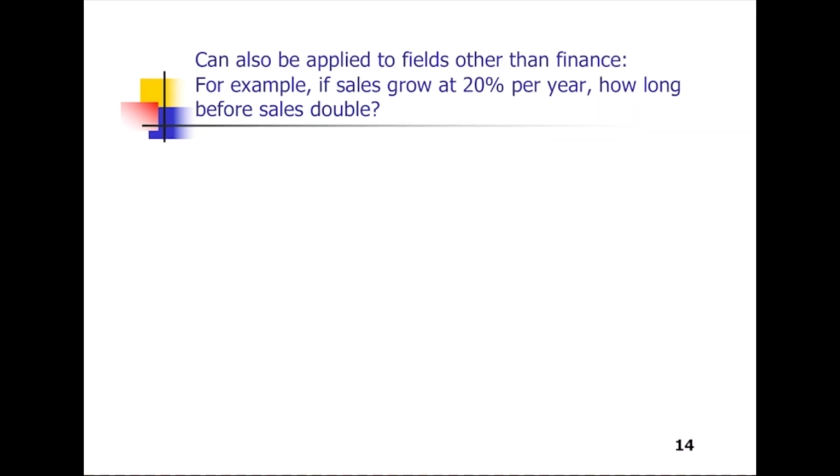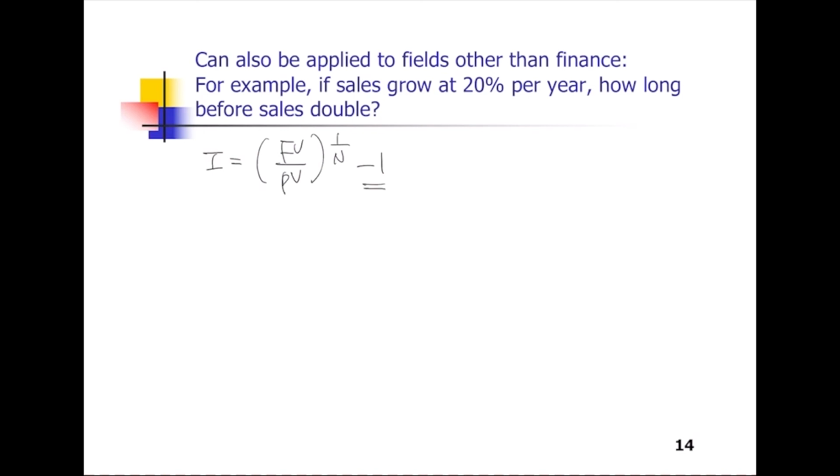The time value of money concept can also be applied to fields other than finance. For example, if sales grow at 20% per year, how long before sales double? We have the general formula of the I, interest rate. I is equal to FV over PV to the power 1 over n, minus 1, right?